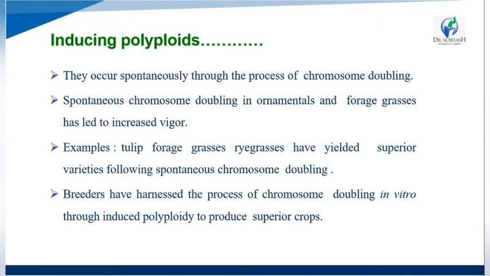They give more growability in the plants, so they produce superior crops. The main work of inducing polyploids is to produce superior crops through the doubling process.